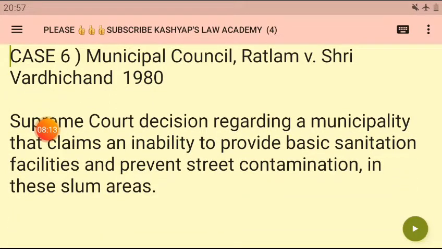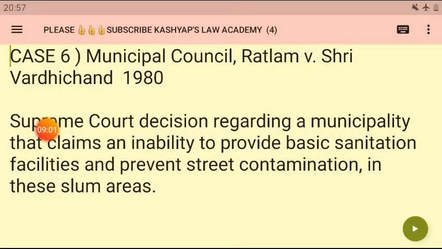One sixth case I will take here: Municipal Council Ratlam versus Shri Vardhichand, 1980. So, Supreme Court decisions regarding the municipality that claimed an inability to provide basic sanitation facilities and prevent street contamination in the slum area. Here too, directions were given to the municipalities regarding establishing washrooms and other kinds of sanitation facilities, because people were going outside in the open area. Open defecation was there, which was a cause of so many diseases, diarrhea, malaria, and so many other diseases. And I have already said that the authorities, the state government, have to do all these things.